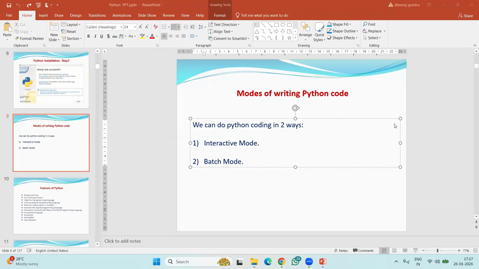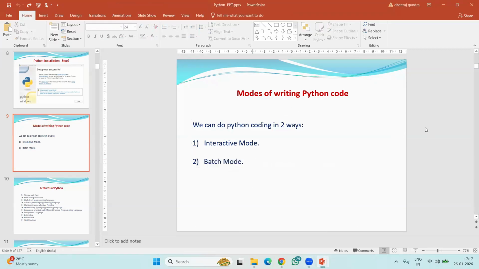Questions? Naveen, Pradeep, anybody? What is interactive mode? Okay, what is batch mode? Anybody? Tell me in your own words.